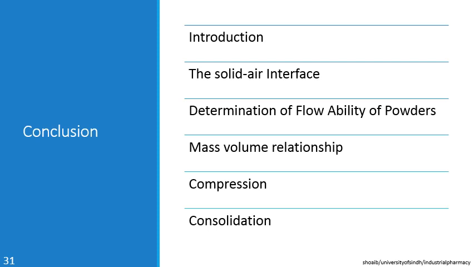Then in the mass volume relationship, we also discussed the porosity of the material, that is how porous the material is, and that was achieved through the formula E is equal to V upon VB, where V is equal to VB minus VT. So if we put the equation in that formula, we achieved the formula as E is equal to 100 into 1 minus Vt upon Vb.